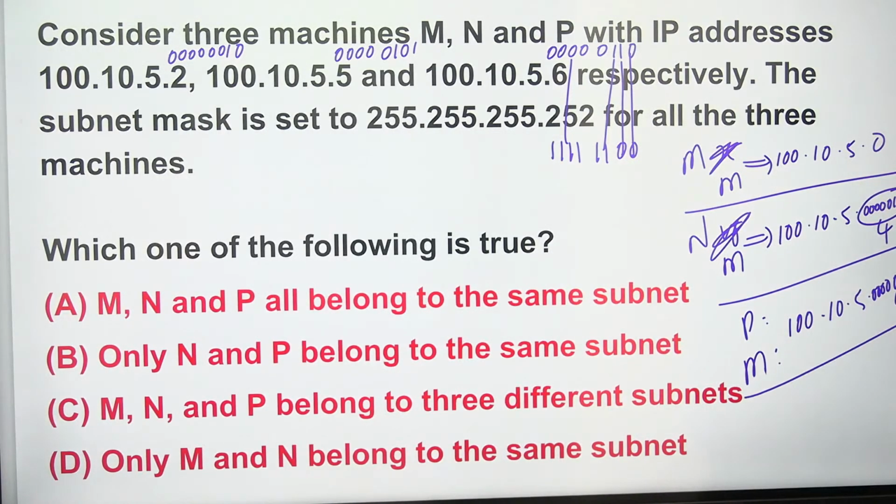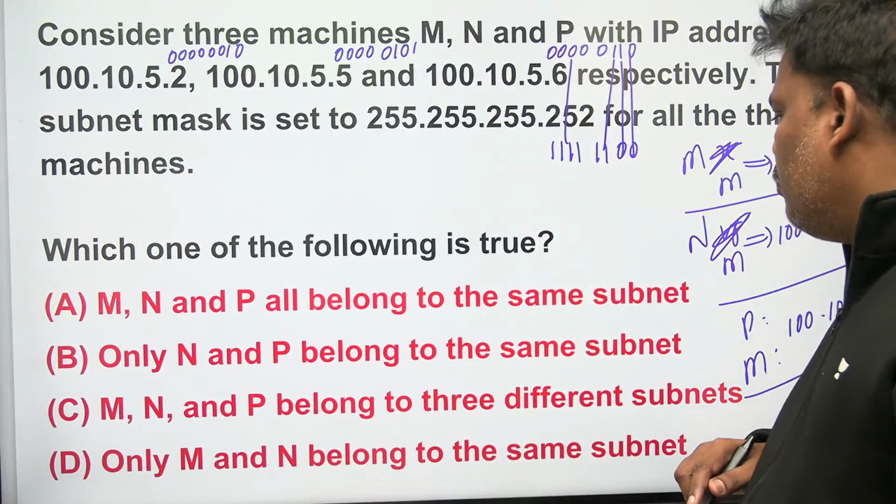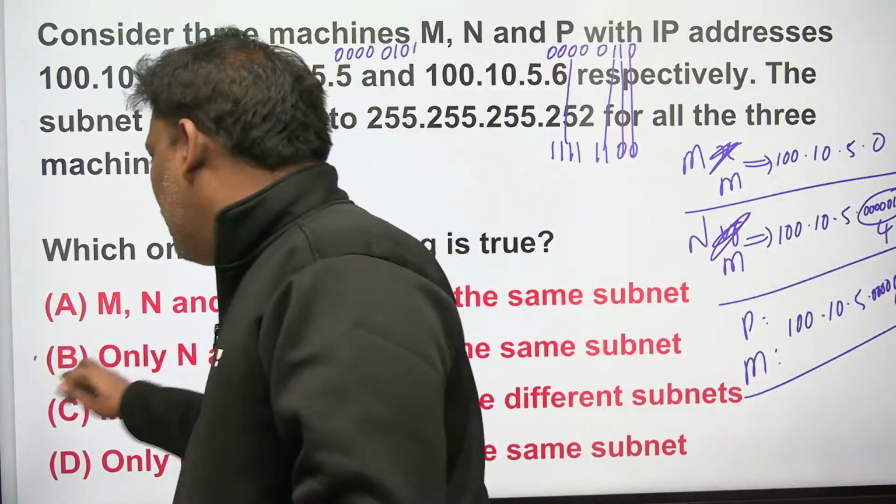If you observe clearly, for M, N, P and this mask, which belong to the same network? The first one is 0, the second one 4, the third one is 4. Only N and P belong to the same subnet. Answer is B.